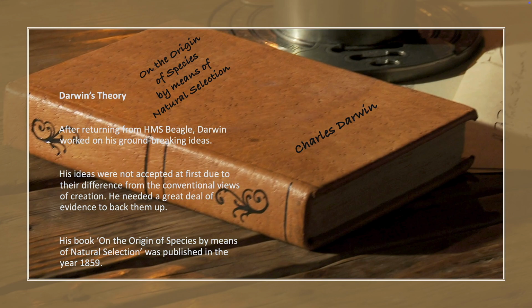Darwin's theory. After returning from HMS Beagle, Darwin worked on his groundbreaking ideas. These ideas were not accepted at first because they were different from the conventional views of creation, and he needed a great deal of evidence to back them up. His book on the origin of species by means of natural selection was published in the year 1859.